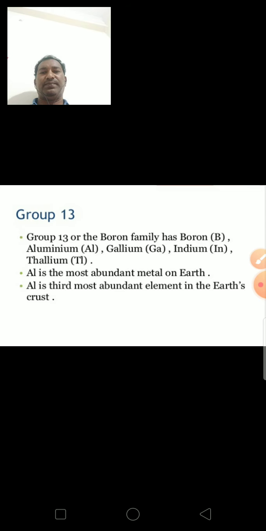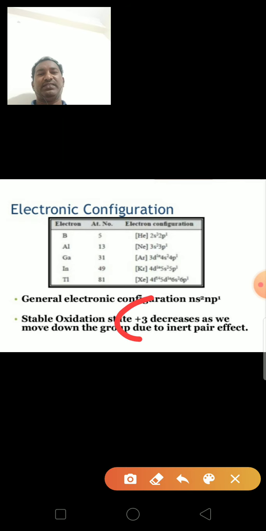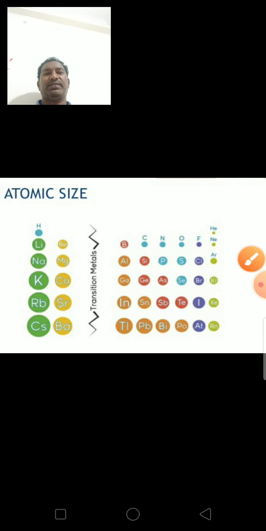So the general electron configuration of these elements is ns2 np1. The stable oxidation state of these third group elements is +3. Okay. Next, atomic size. Generally atomic size increases from top to bottom in a group.